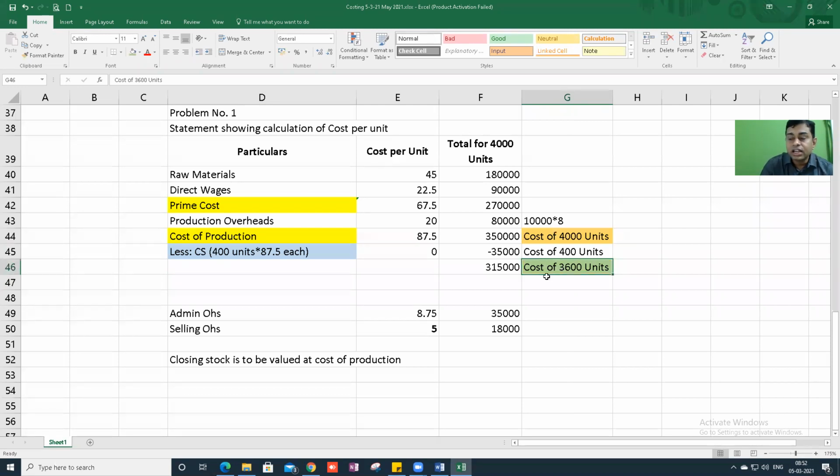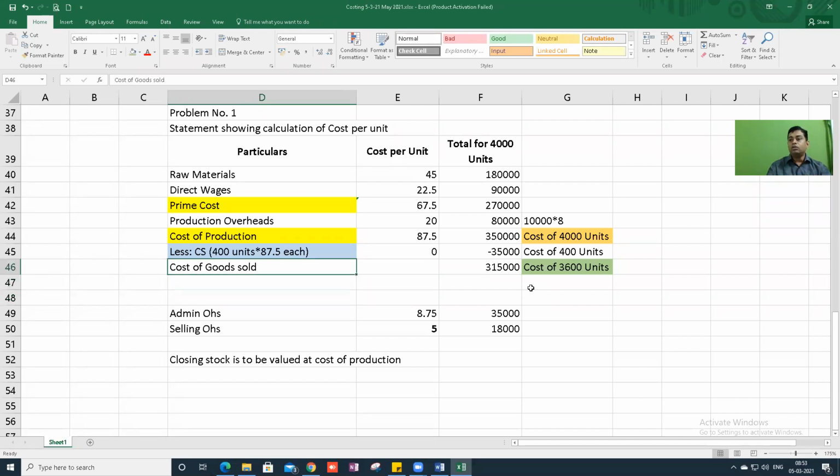This 3,600 units is sales, goods sold. 3,600 is goods sold. So what is the cost incurred for that? Obviously it will be cost of goods sold. Correct. It is cost of goods sold. Sarath, it is not cost of sales. If it is cost of sales, you need to add all other overheads also. Okay, so it is cost of goods sold.